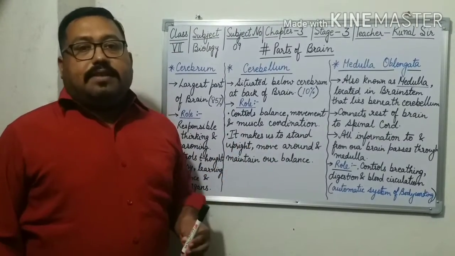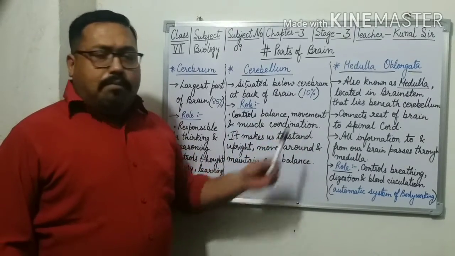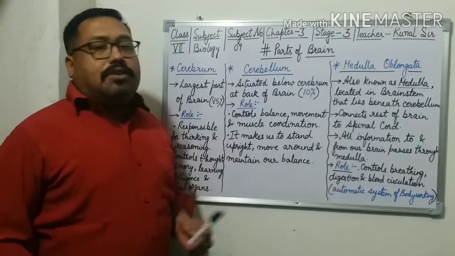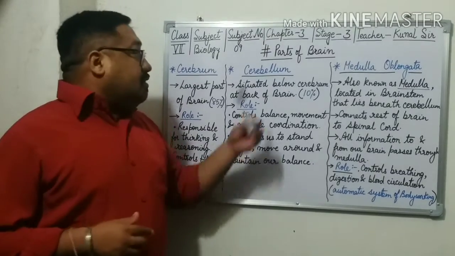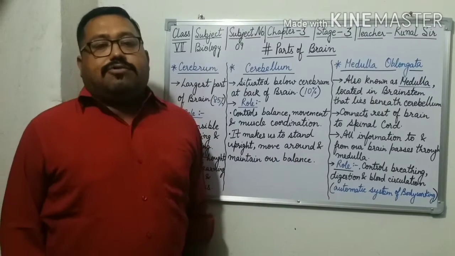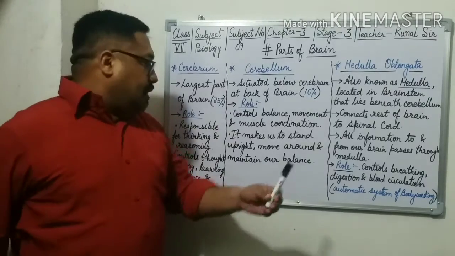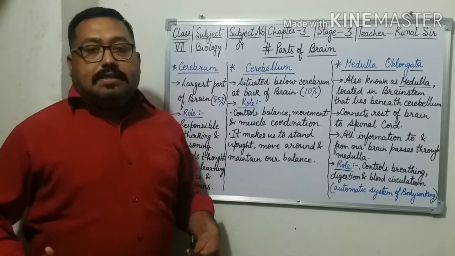What is the major role of cerebellum? It controls balance, movement and muscle coordination. And because of the cerebellum, we are able to stand upright, move around, and maintain our balance.